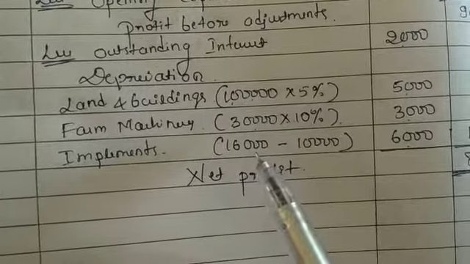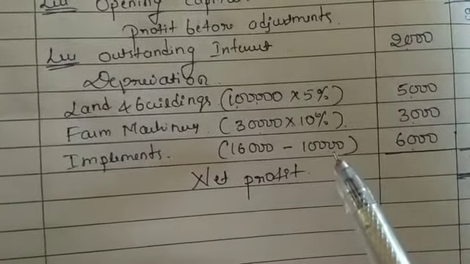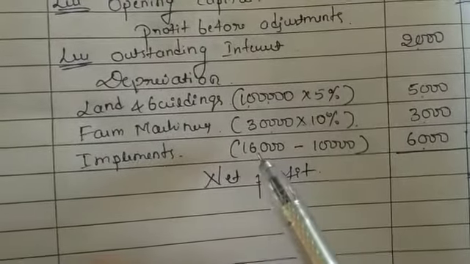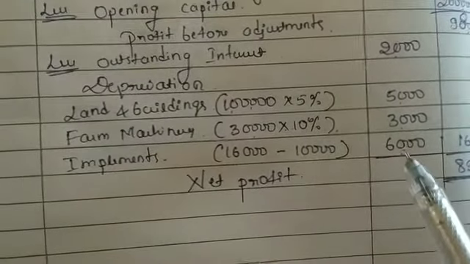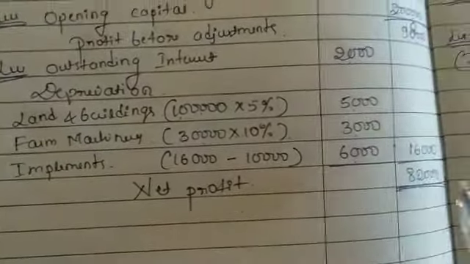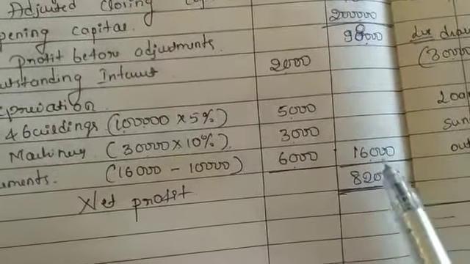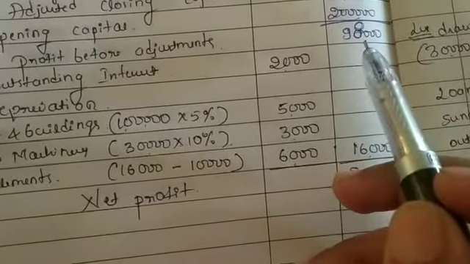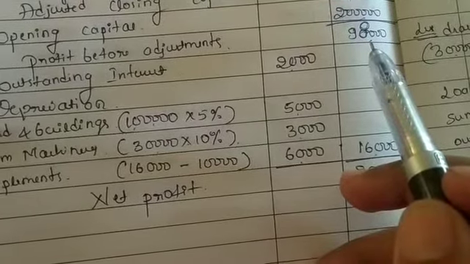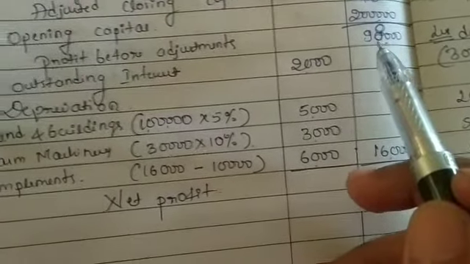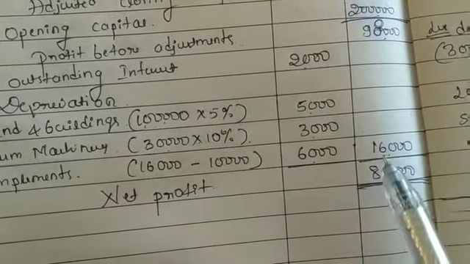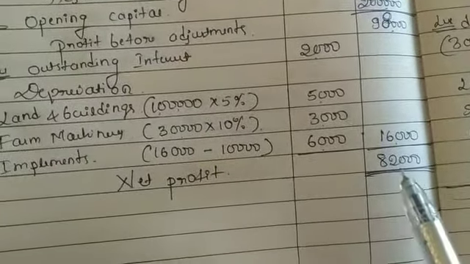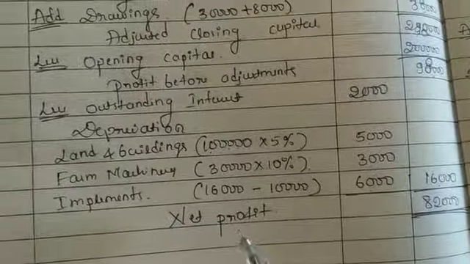Implements, they have given the revalued amount, that is 10,000, and at the end of the year 16,000. The difference between these two, 6,000, is the depreciation, and the total of these things is 16,000. From the 98,000 profit before adjustment, we have to deduct all these things, 16,000, then we get 82,000 as the net profit.